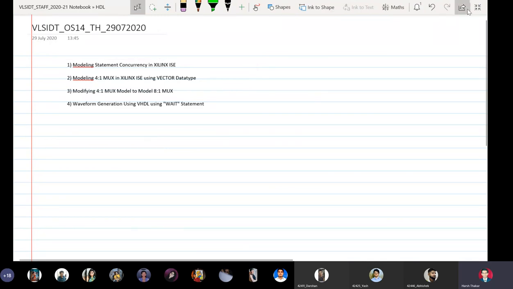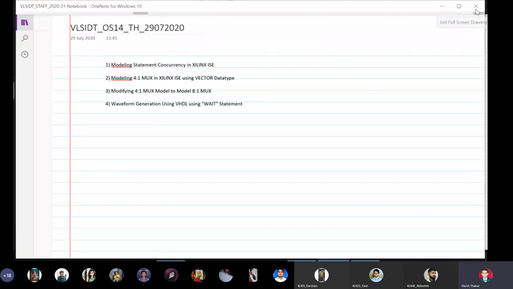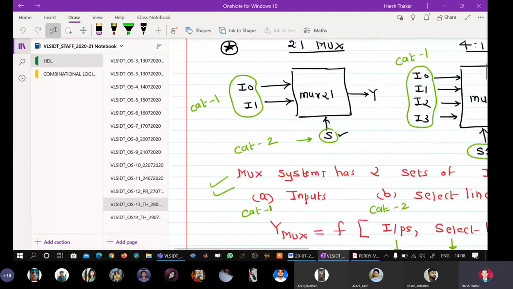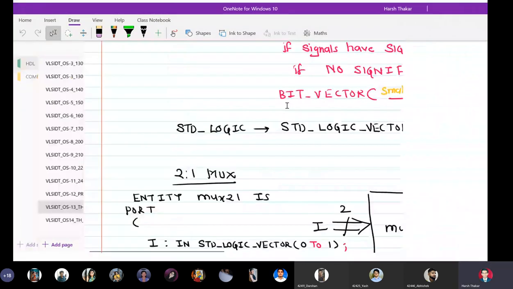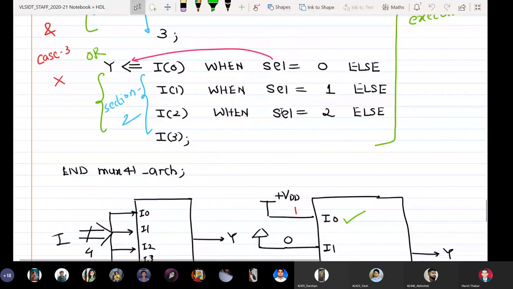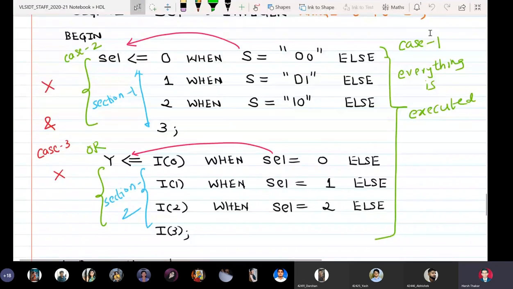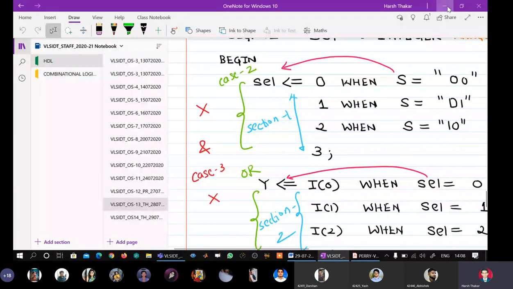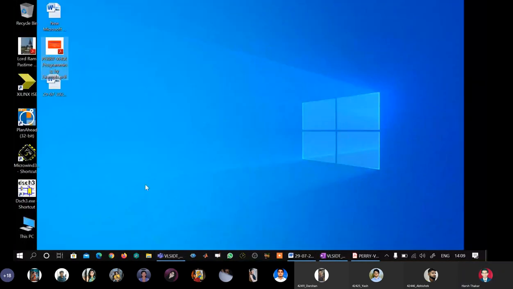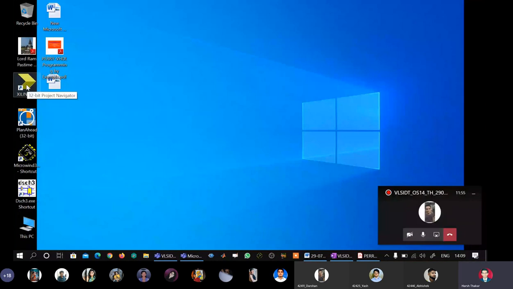So I will directly open the Xilinx ISE tool, and whatever statement concurrency we explained yesterday, that is here. This one, the statement concurrency. This we are going to type in ISE first today. You just give me audio feedback if you see the Xilinx ISE user interface in front of you. By clicking this Project Navigator icon on my desktop, we are going to invoke the tool Xilinx ISE.